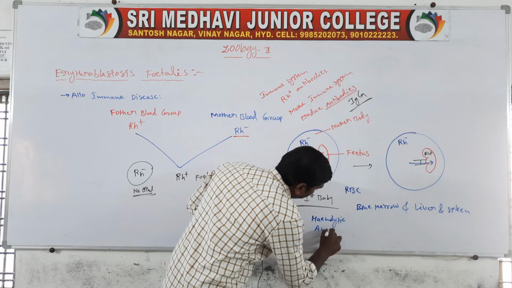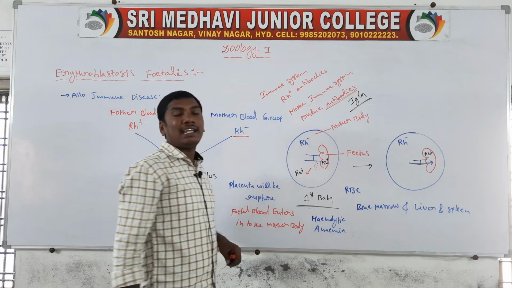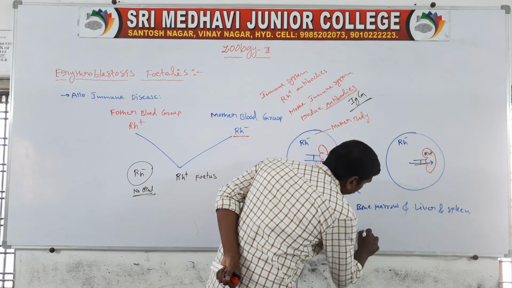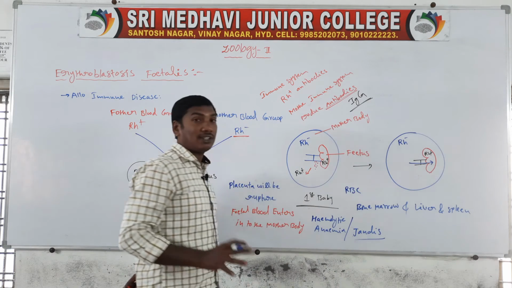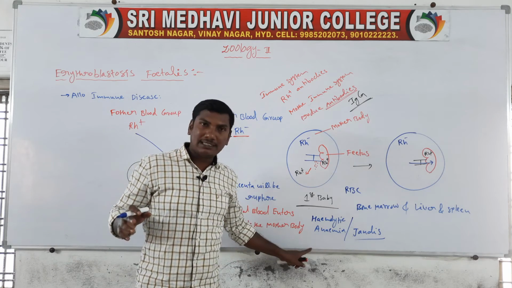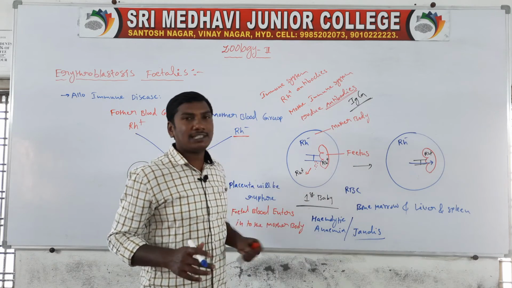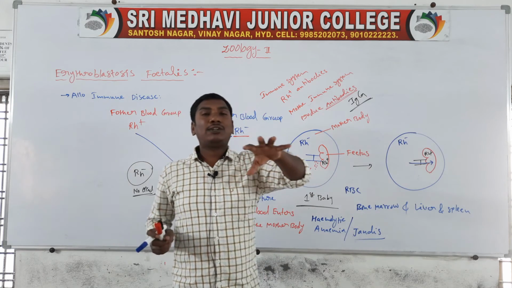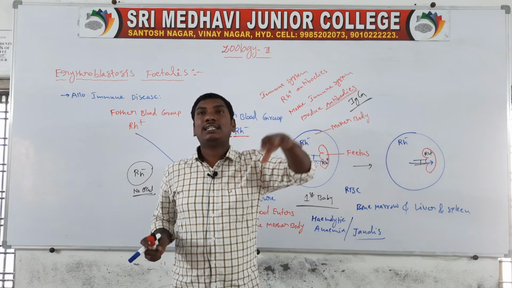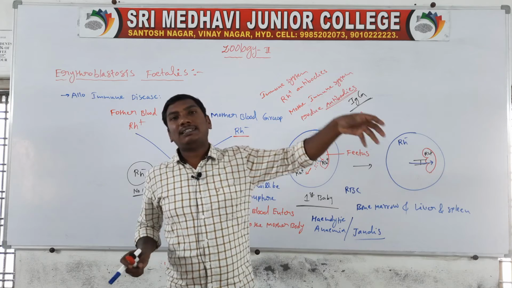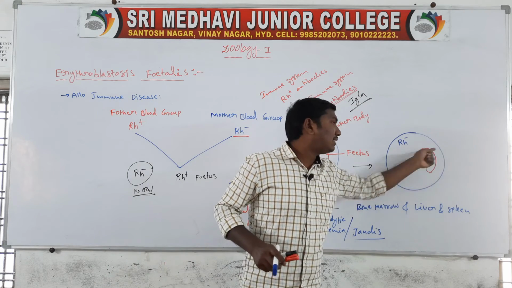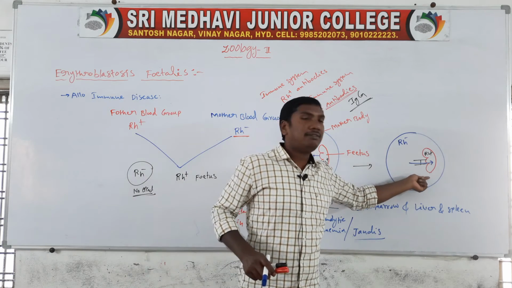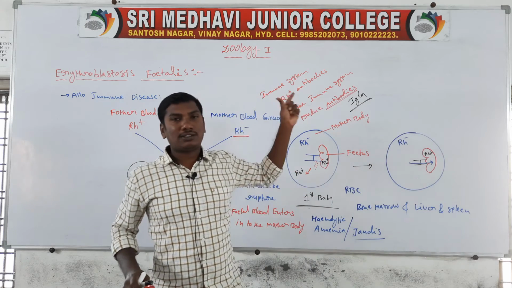The first baby is affected by hemolytic anemia and jaundice; the first baby is affected only by hemolytic anemia or jaundice. The second baby is completely destroyed and dies because the mother's immune system is sensitized. The prepared antibodies enter the fetus blood circulation and destroy the RBCs, and after a few days the second baby will die. This is called erythroblastosis fetalis.